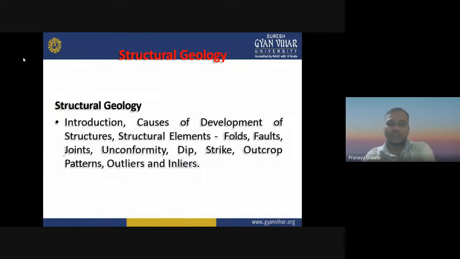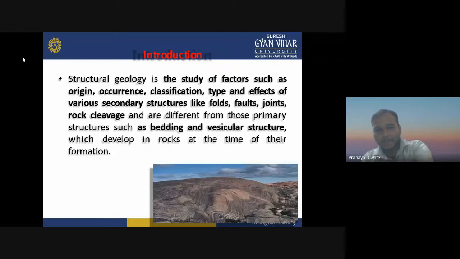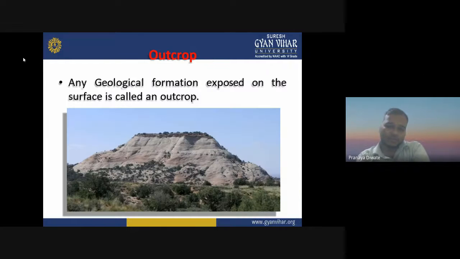Structural geology is the study of factors such as origin, occurrence, classification, type, and effect of various secondary structures like fold, fault, joint, and rock cleavage, which are different from primary structures such as bedding and vesicular structure, which develop in the rock at the time of their formation.